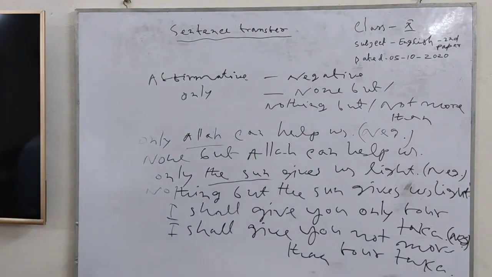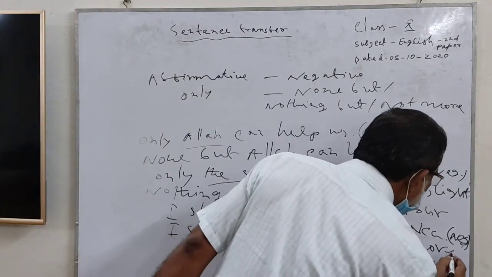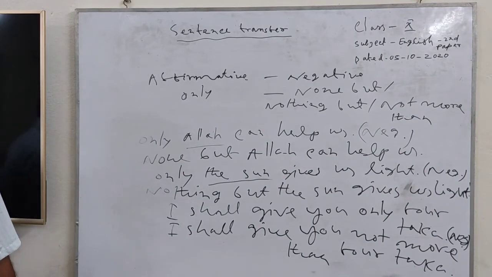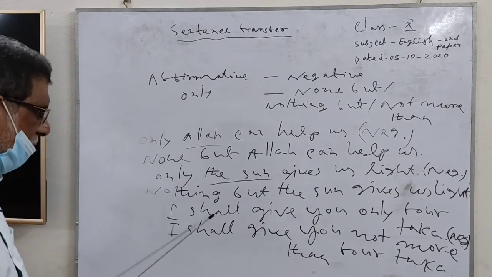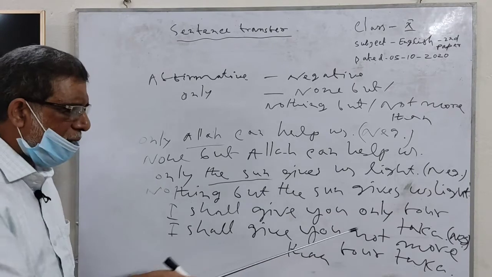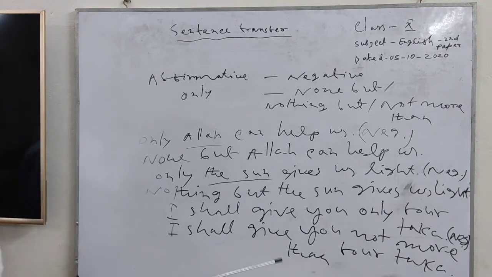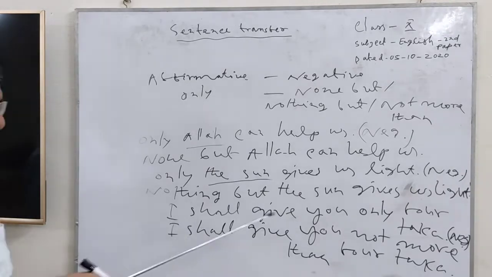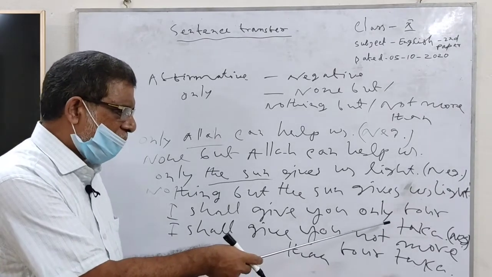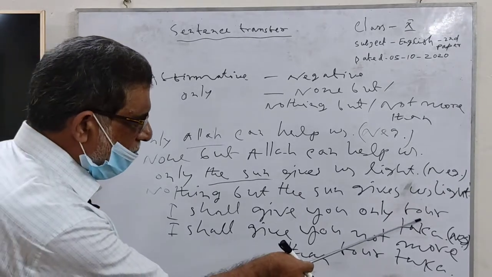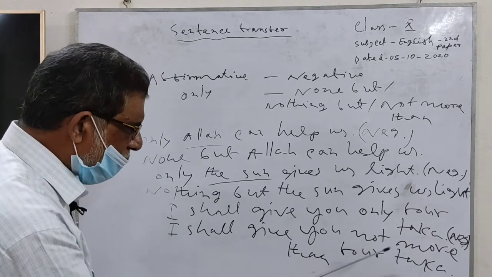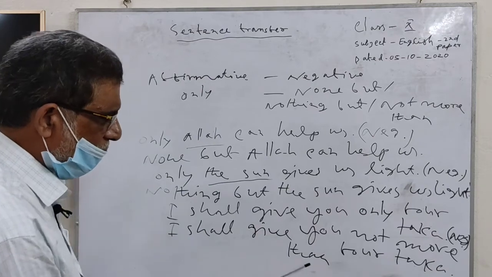I shall give you not more than 4 taka. I shall give you only 4 taka. I shall give you not more than 4 taka. This is an affirmative sentence. This expresses the number 4 taka. For this we use here not more than.